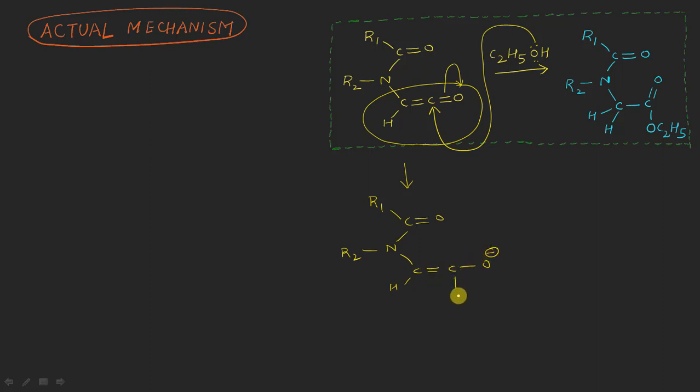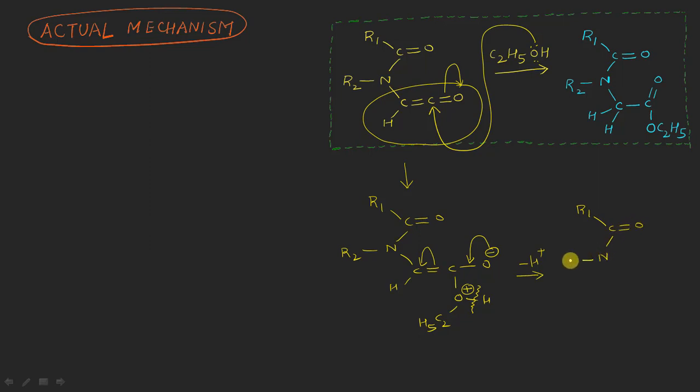To this, our oxygen, hydrogen and C2H5 will be attached, as I have discussed on the previous slide, right? And as soon as this intermediate is formed here, it will release one H positive ion from here, because oxygen is electronegative and does not want to keep a positive charge on itself. At the same time, this type of resonance will also take place, resulting in the formation of what? R1 single bond, a carbonyl here as it is.